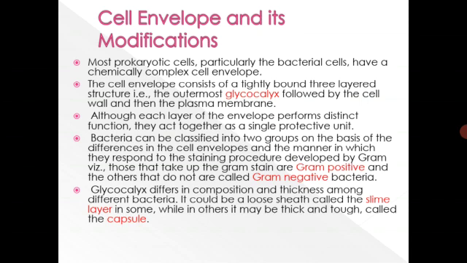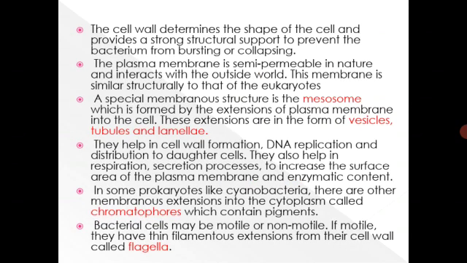Glycocalyx differs in the composition and thickness among different bacteria. It could be a loose sheath called the slime layer in some, while in others it may be thick and tough called capsule. The cell wall determines the shape of the cell and provides a strong structural support to prevent the bacterium from bursting or collapsing. So cell wall plays a very important role. The plasma membrane is semi-permeable in nature and interacts with the outside world. This membrane is similar structurally to that of the eukaryotes.